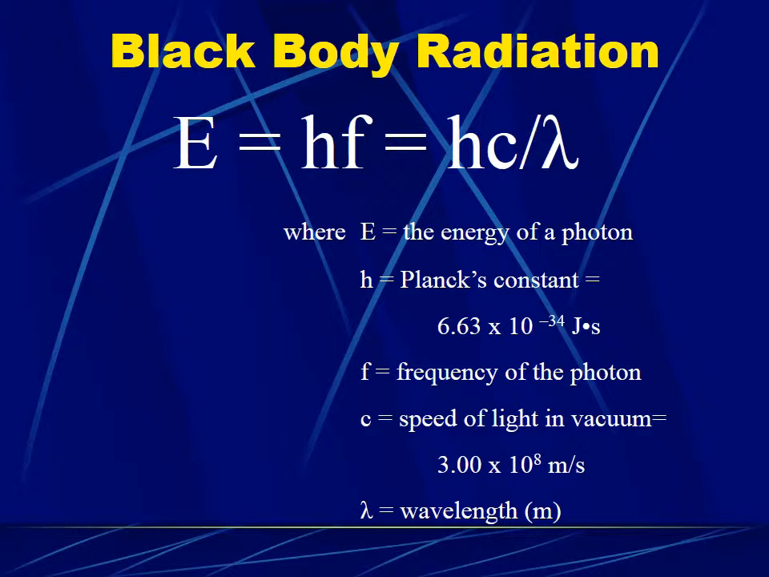So we can see from the black body experiments that the hotter the object is, the more energy its molecules have, the higher the frequency and the lower the wavelength of the light it emits. In fact, light, when emitted, is emitted in photons, packets of light.